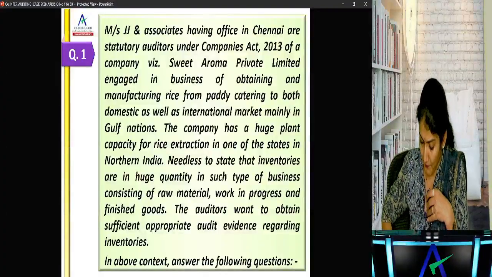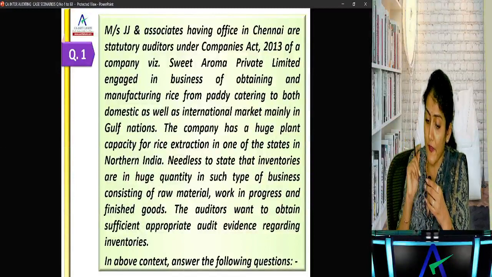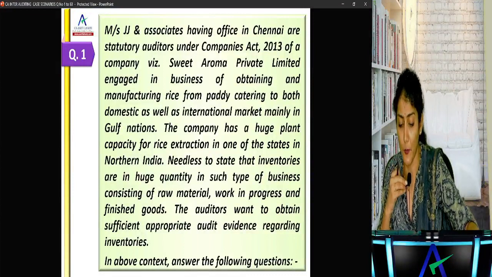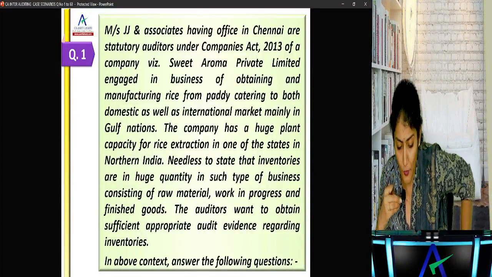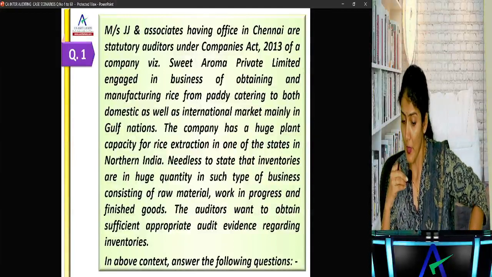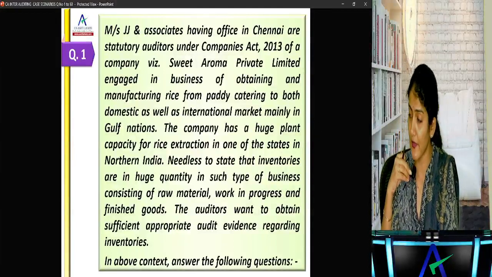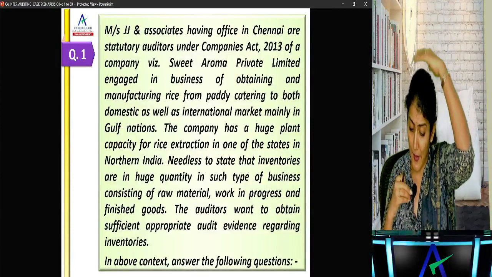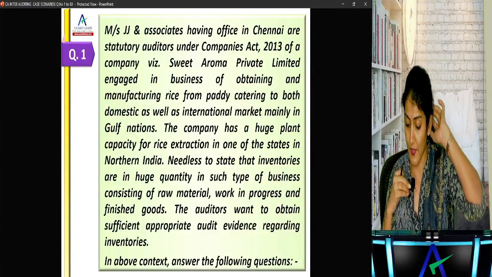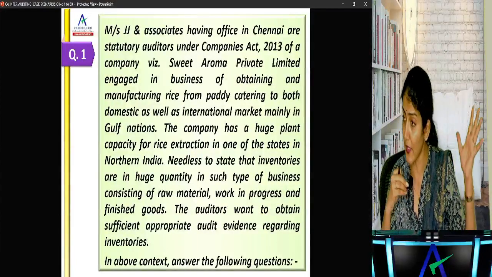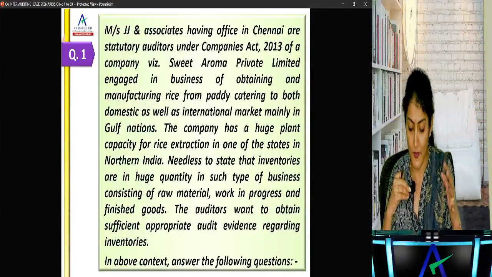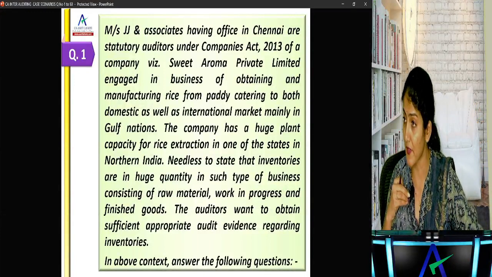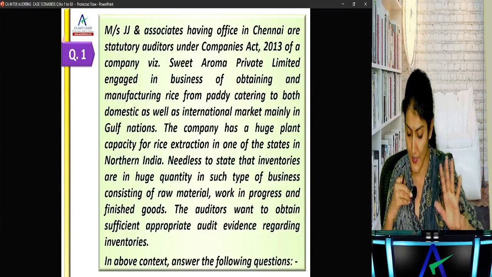JG Associates, having an office in Chennai, are the statutory auditors under the Companies Act of a company, Sweet Aroma Private Limited, engaged in the business of obtaining and manufacturing rice from paddy, catering to both the domestic as well as the international market, mainly in the Gulf nation. The company has a huge plant capacity for rice extraction in one of the states in northern India. Needless to say that inventories are huge in quantity in such type of business, consisting of raw material, WIP and finished goods. The auditor wants to obtain evidence regarding the inventory. In this context, answer the following question.